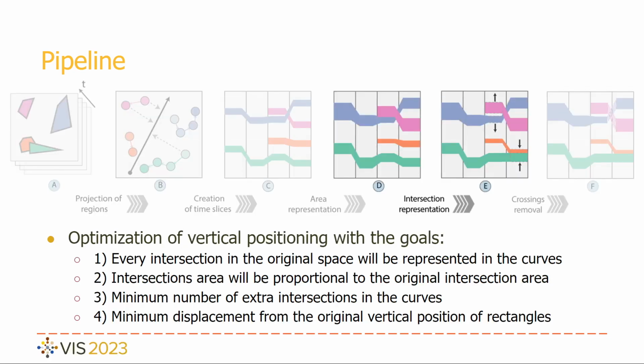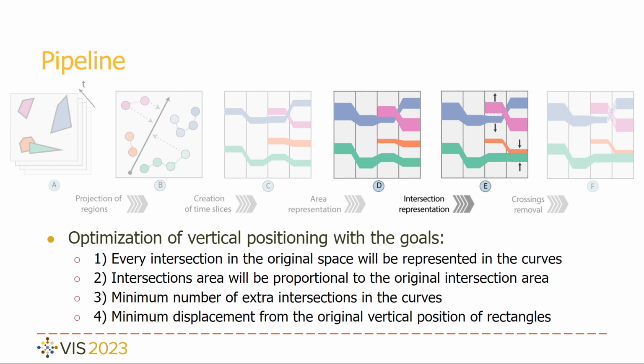After adjusting the heights of the curves, we will update their positioning to represent the intersection of objects better. We employ an optimization algorithm on the vertical position of rectangles with 4 goals. Every intersection in the original space will be represented in the curves. The intersection will have an area at least as big as in the original space, but not much bigger.